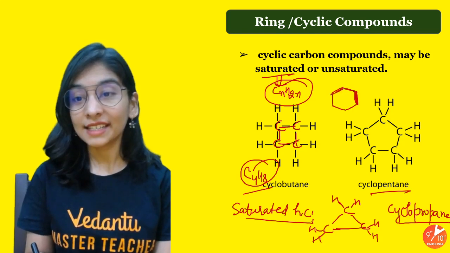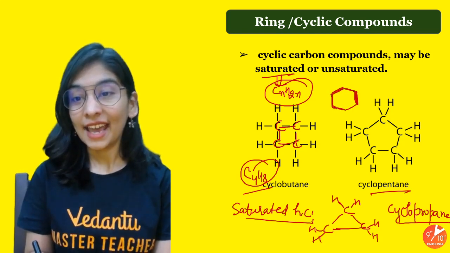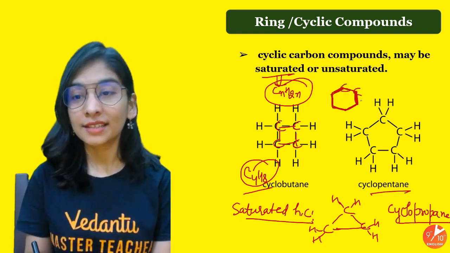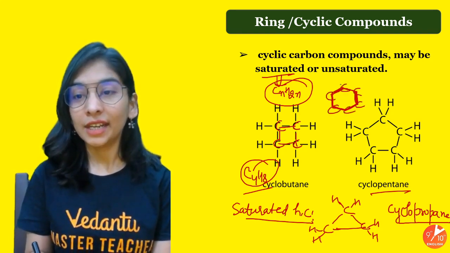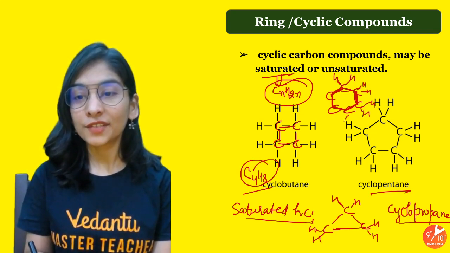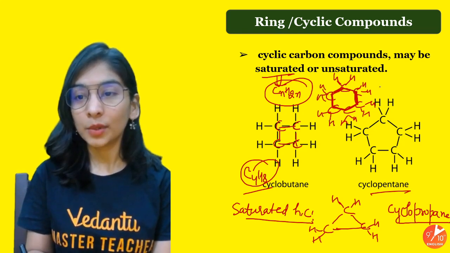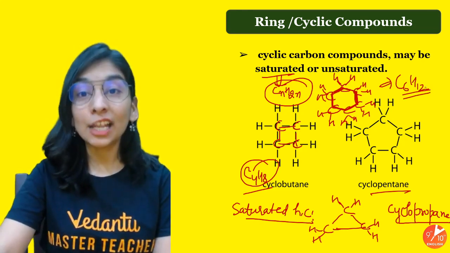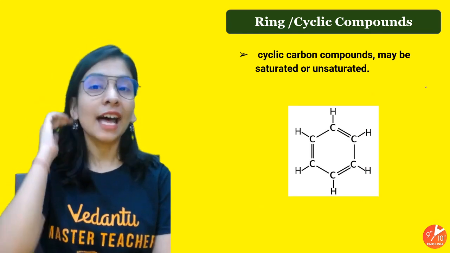More like a skeleton structure, right? And you can simply put carbon and hydrogen also. Every vertex there is a carbon, and every carbon is attached to 2 hydrogens. In short, the formula of cyclohexane will be what, students? Cyclohexane will be C6H12, double. Yeah, these are cyclic saturated hydrocarbons. There is saturation.